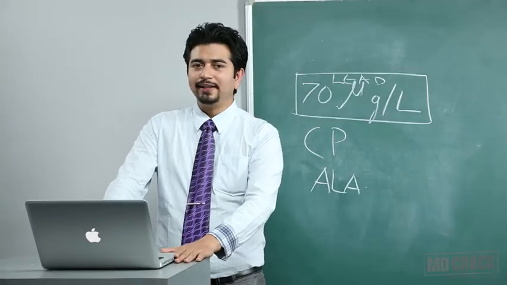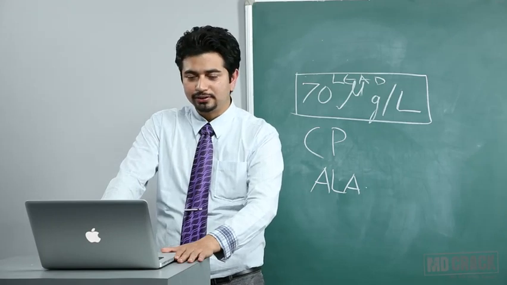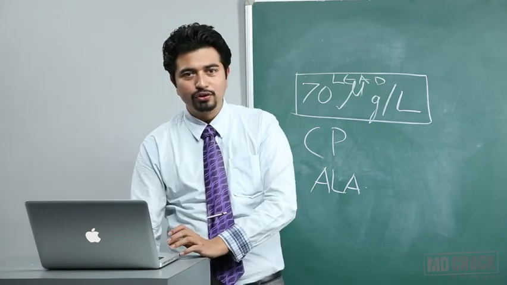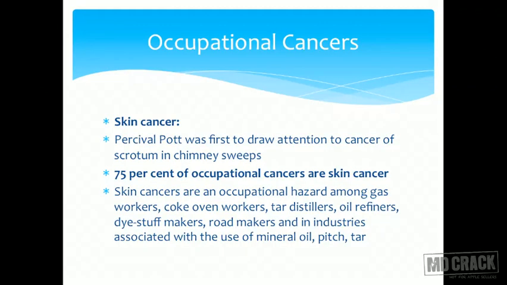With that, we finish off with lead and we go on to the next topic, and that is occupational cancers. First and foremost, one cancer you want to know in occupational cancers is skin cancer. The most common occupational cancer is skin cancer. So, if you want to know about one cancer, this is the one. And as I already told, Percival Pott first drew attention to cancer of the scrotum in those lads who swept chimneys. He saw that they were rubbing their scrotums against the chimneys apparently, and they got scrotal cancers. And therefore, that started, as I told you, the momentum towards occupational health.